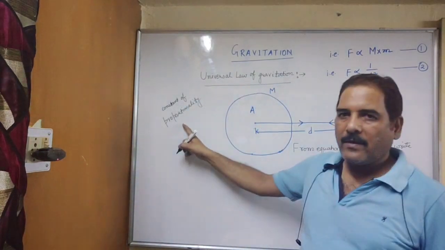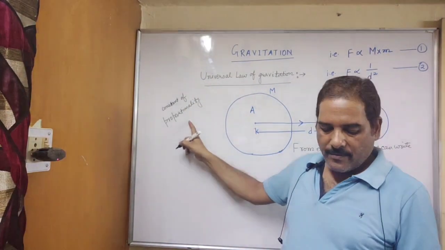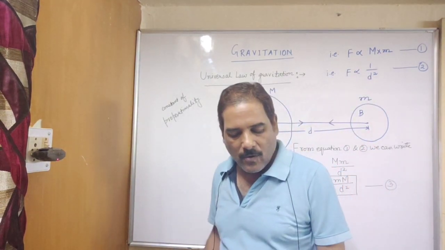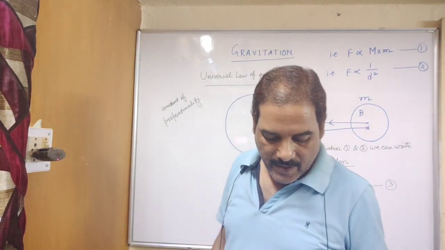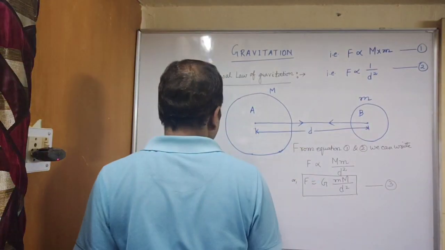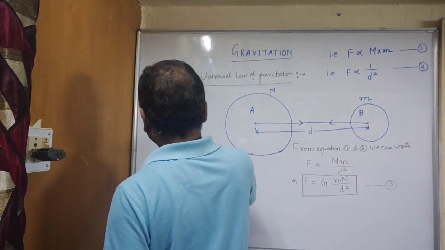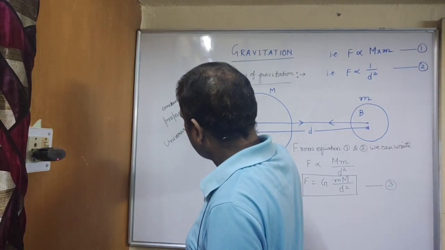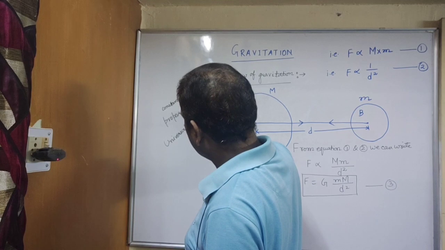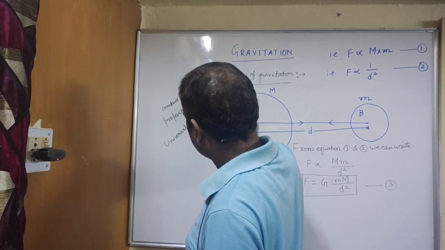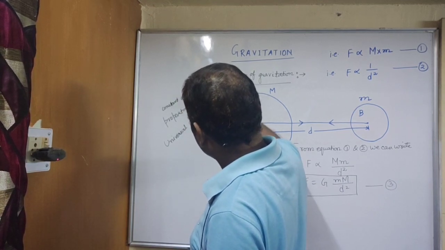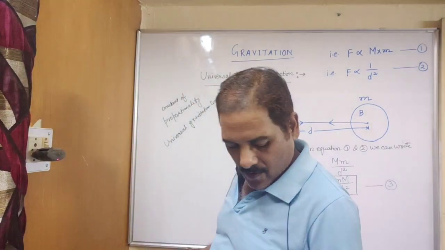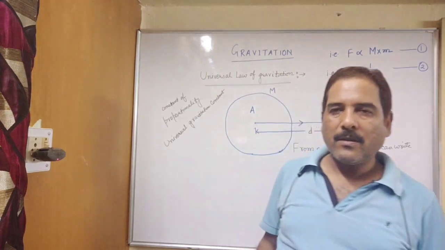G is a constant of proportionality, known as universal gravitation constant.